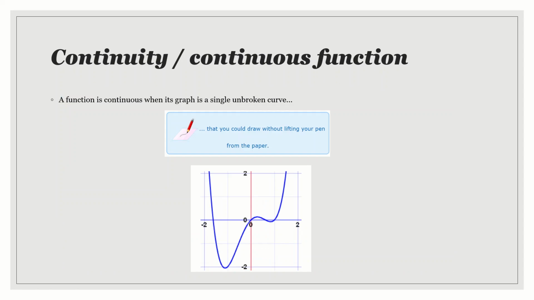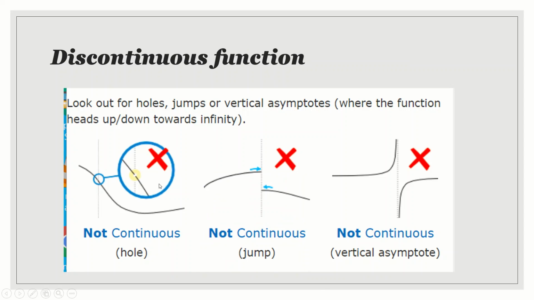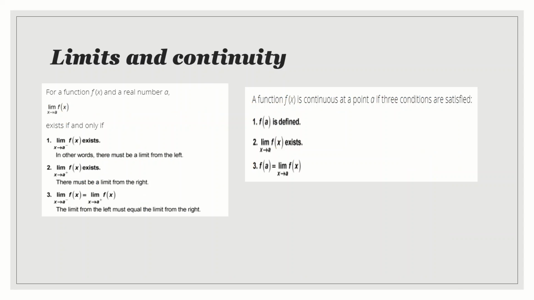Now look at this example. If I consider a point over here, I will check my left hand limit and my right hand limit, and the value at that point also. If all three values are equal, I can say that the function is a continuous function. If I take the left hand limit and the right hand limit, both will be equal, but at that point I don't know what has happened, so I cannot say that it is a continuous function. I can say that the limit exists, that is, I can approximately find the value of a function using the limit. So this is the method to find the limit and continuity of a function algebraically.